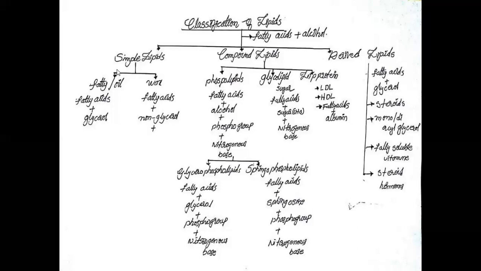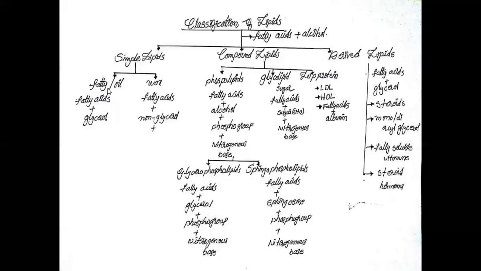The simple lipids are again classified into 2 types, based on the presence of alcoholic or non-alcoholic glycerol substance. They are fats and oils, and wax. First we discuss fats and oils.